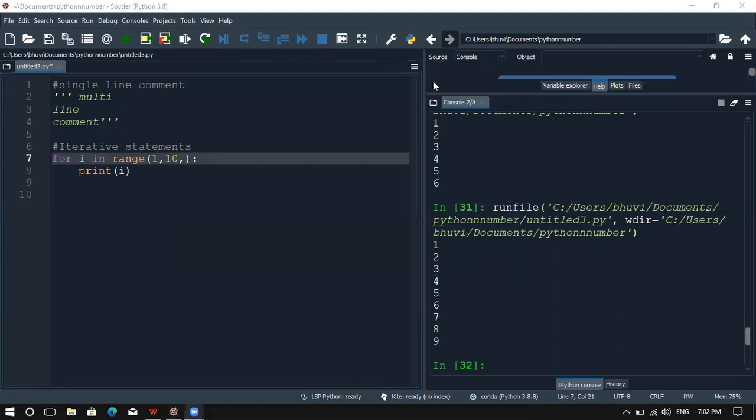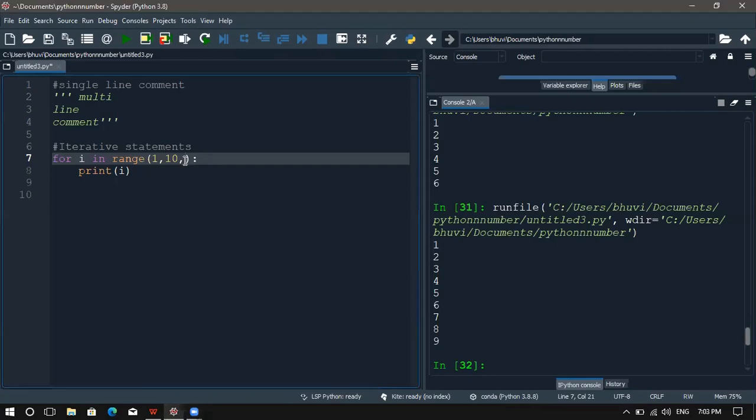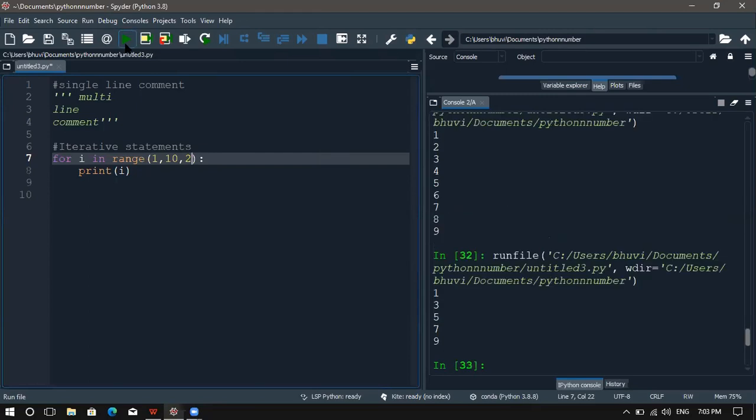I plus 2. Okay, very good. So in the step value, if I add 2 here, so I want to increment it by 2, then the statement will print the odd numbers. Okay, so what should I do to print the even numbers like 2, 4, 6, 8? What should I do here?